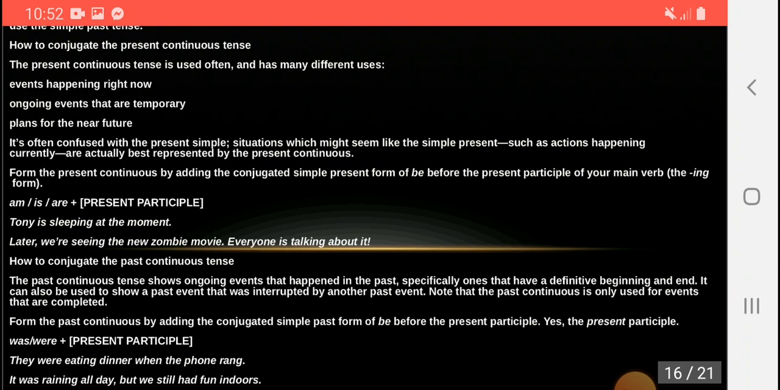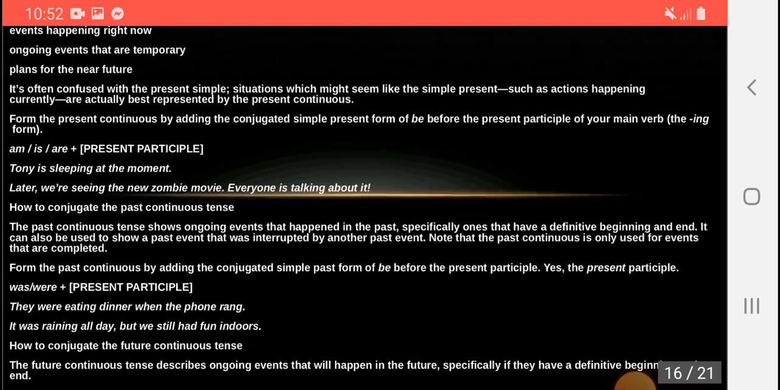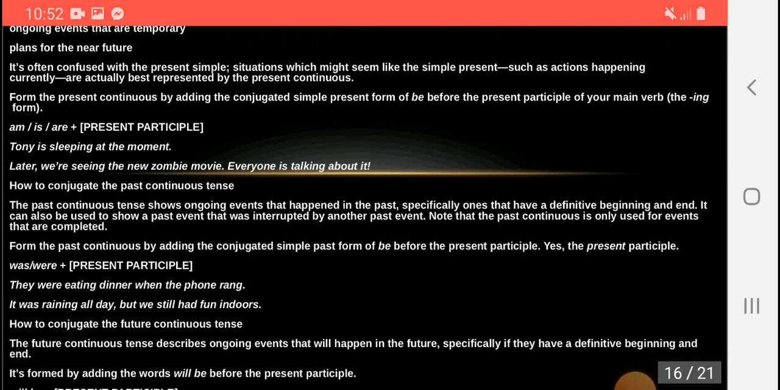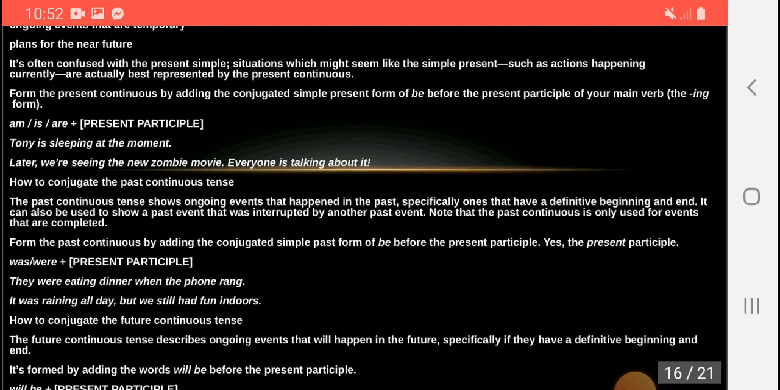Form the past continuous by adding the conjugated simple past form of be before the present participle. Was, were plus present participle. For example, they were eating dinner when the phone rang. It was raining all day, but we still had fun indoors.